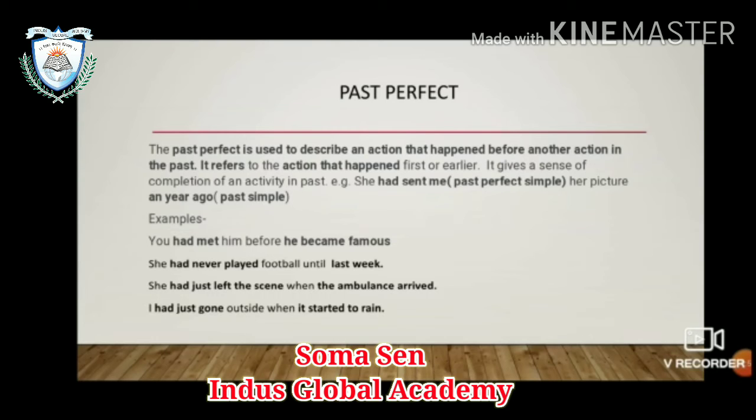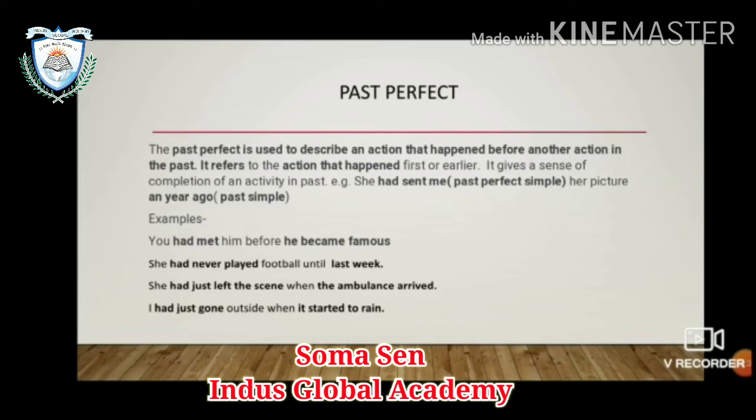To describe it better, listen to me very, very carefully. It refers to the action that happened first or earlier. It gives a sense of completion of an activity in the past, before some time, or before another event. Now, consider this example. Listen to me.